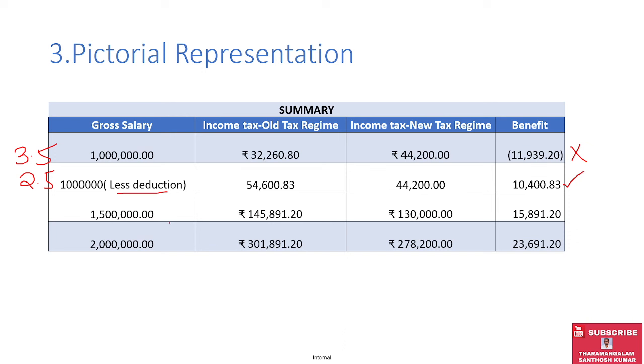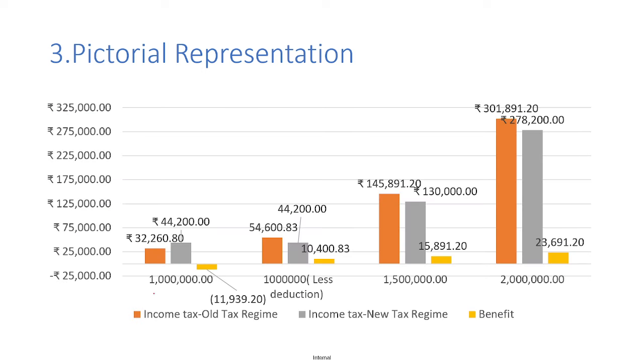And for 15 lakhs with 3.5 lakhs deduction component, we see that the new tax regime is beneficial, which means we are getting a 15,000 benefit. And for 20 lakhs with the same 3.5 lakhs deduction components, we see that 23,691.20 rupees is benefited. So this is a pictorial representation, and you can see here 10 lakhs with more deduction, 10 lakhs with less deduction, and 15 lakhs and 20 lakhs.